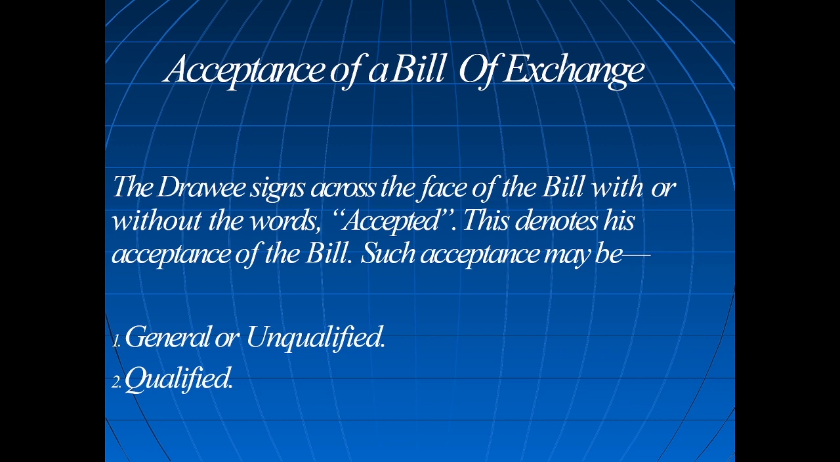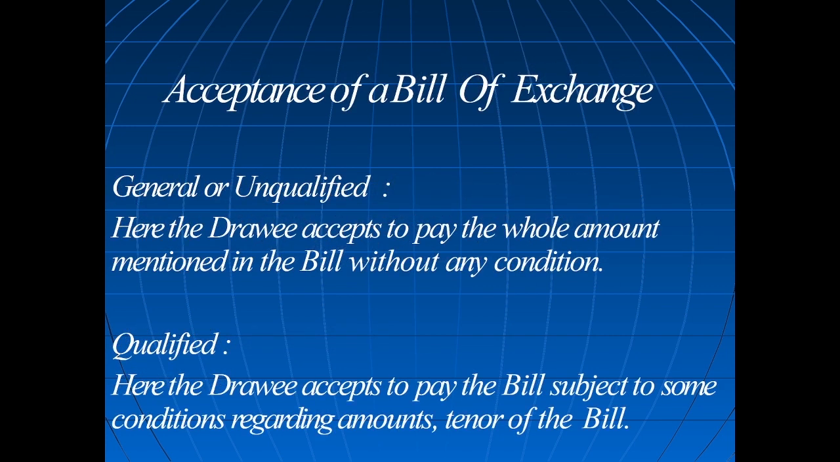Who is accepting the bill in our example? B is accepting the bill, and B will write in letters "accepted". Then the bill has validity. Acceptance of the bill is of two types: general or unqualified, and qualified.